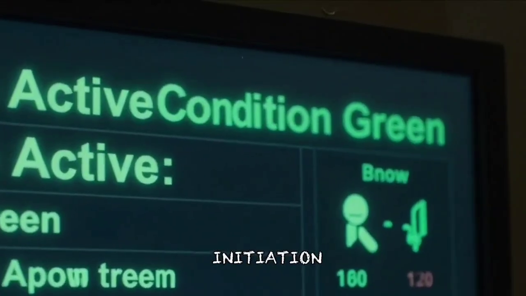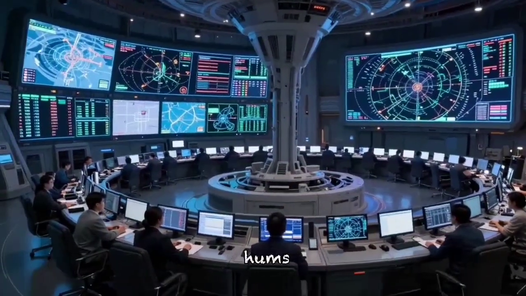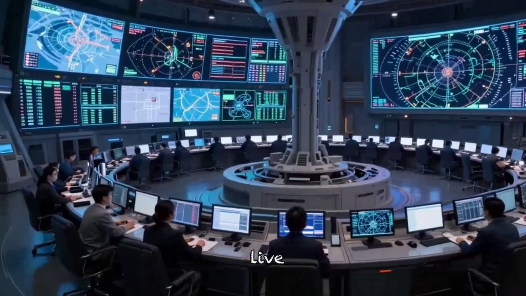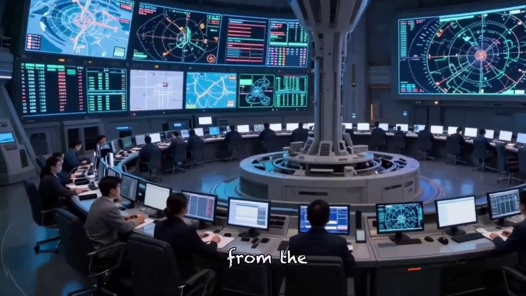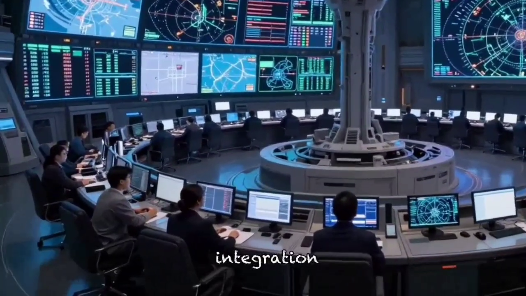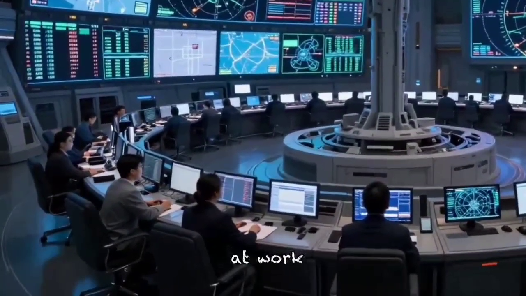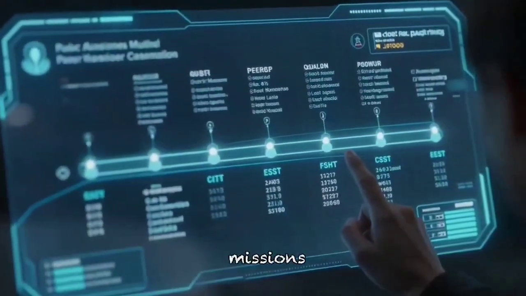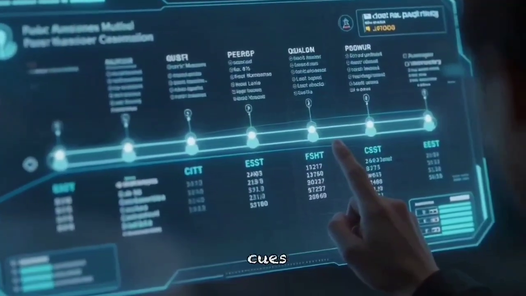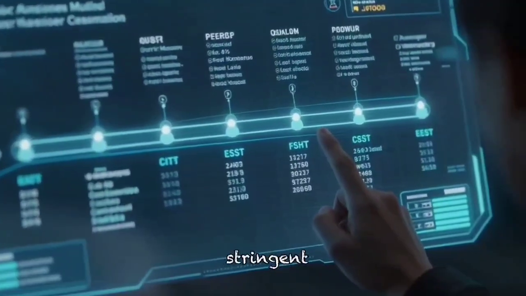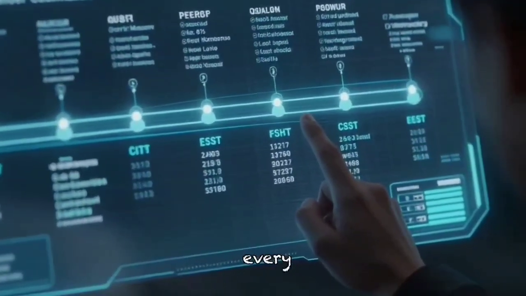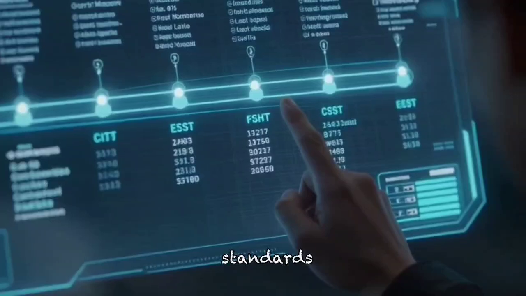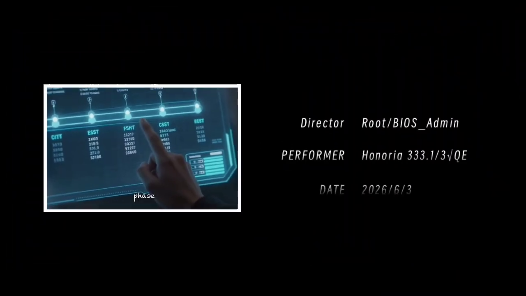The high-tech command center hums with activity as screens display live feeds and navigational data from the ship, illustrating the seamless integration of advanced technology at work, while a holographic interface reveals a detailed timeline of past missions and protocols, complete with visual cues that indicate success rates and stringent security checks that ensure every operation adheres to the highest standards, readying the crew for the next phase of their journey.